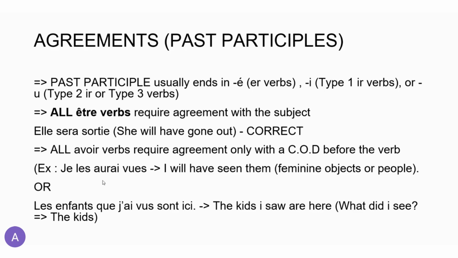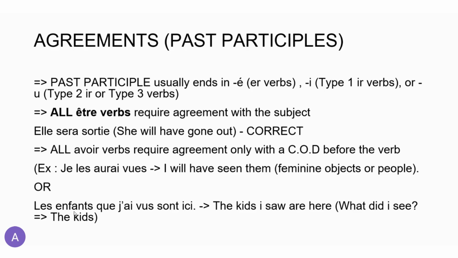If, however, I would have seen j'aurais vu la montagne, then I would not need to add an E because the direct object is placed after the verb. Okay, if I say j'aurais vu la montagne, if I say je l'aurais vu, then I need to make the accord with the direct object pronoun.